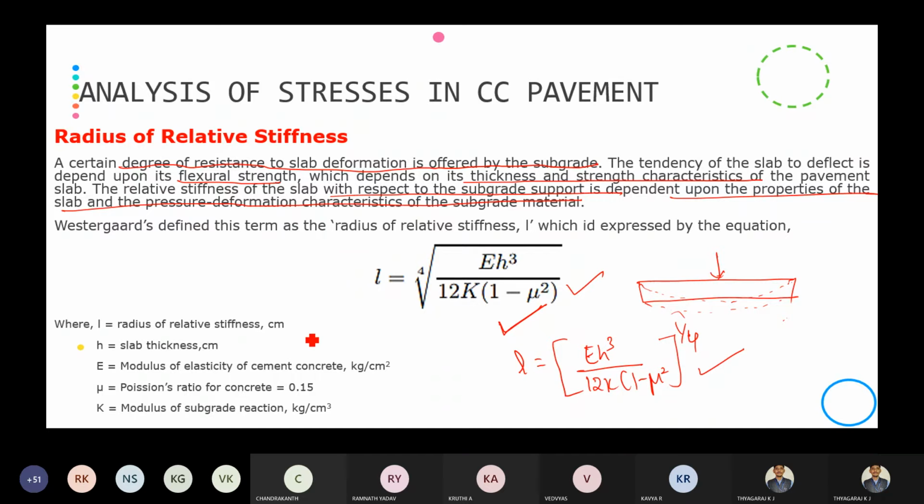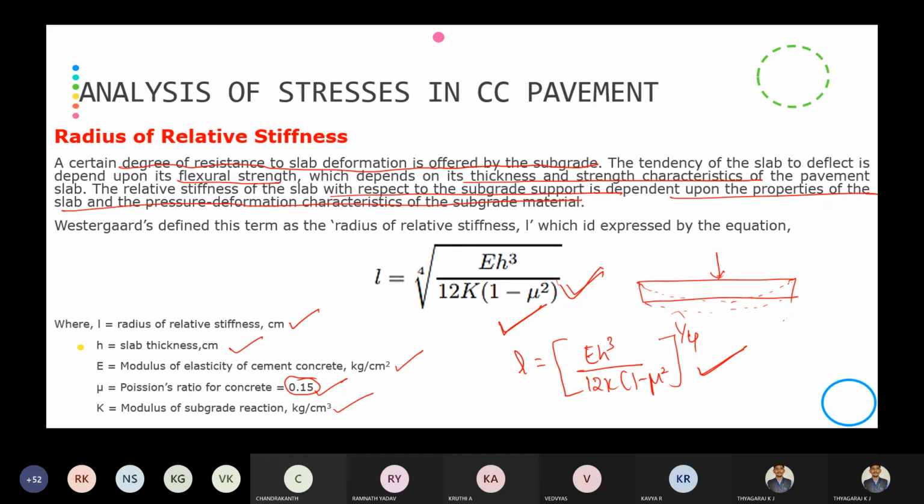So L is the radius of relative stiffness, h is the thickness, E is the modulus of elasticity of concrete, mu is the Poisson's ratio. We are going to assume it as 0.15. Then K is the modulus of subgrade reaction, kg per centimeter cube. So kindly note down this formula, radius of relative stiffness. L is equal to, you can write this formula or you can write this, both are same.